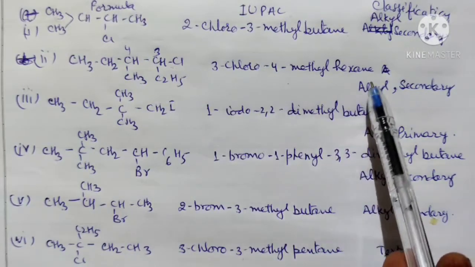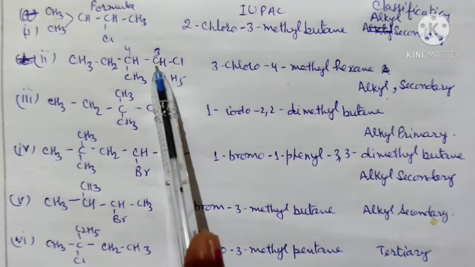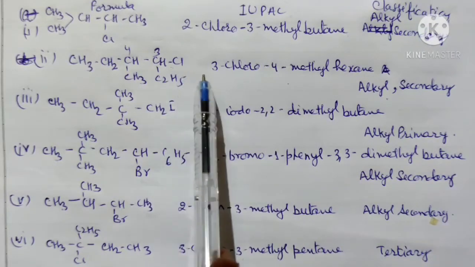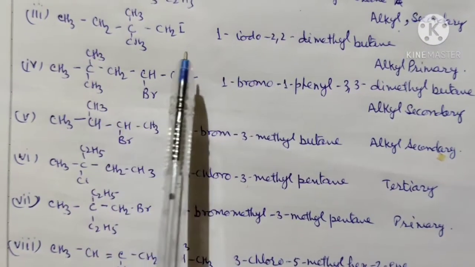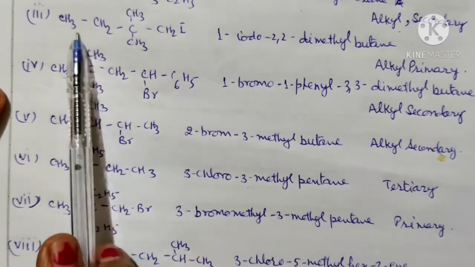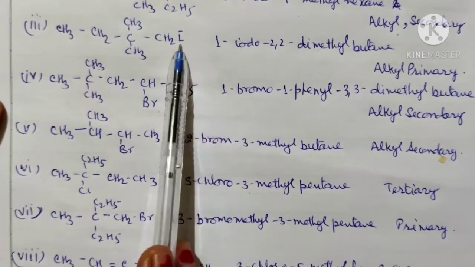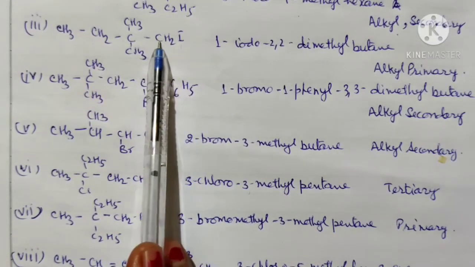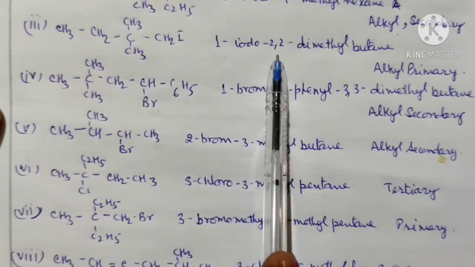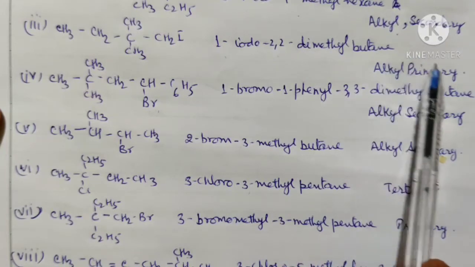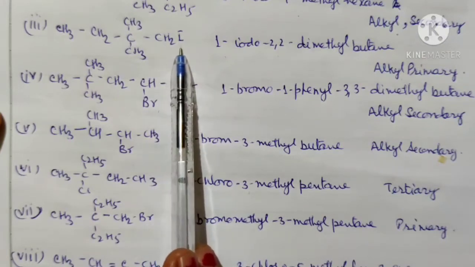3-chloro, 4-methyl-hexane. This is alkyl, and the secondary group is there because the formula is CHCl. So that you can see here. Now come to the third. In the third, the CH3, CH2, then the 2 methyl groups are there, and then iodine is present here. Now this will become the first carbon atom: 1, 2, 3 and 4. So this is 1-iodo-2,2-dimethyl-butane. This is again an alkyl, and this is primary because the formula is CH2I.